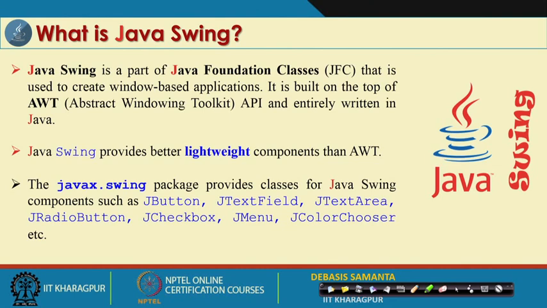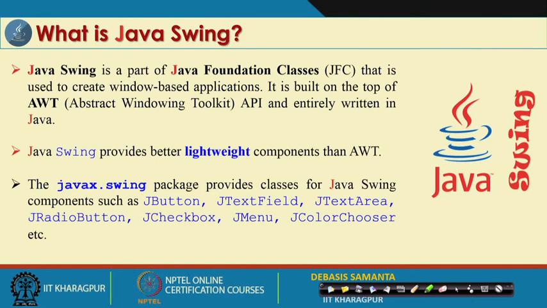So, the J character is prepended to each component to indicate that it is from swing. Obviously, the question that arises is, what is the difference between Button and JButton, and why is JButton more preferable than Button? We will be able to understand these things when we start our discussion about the swing components.